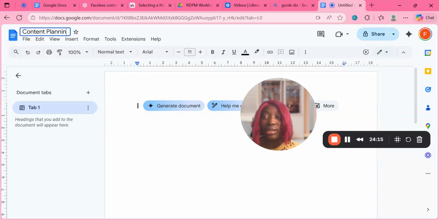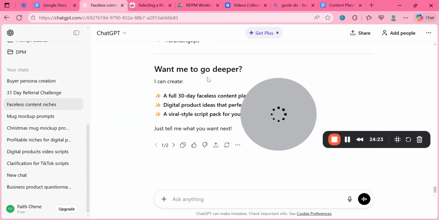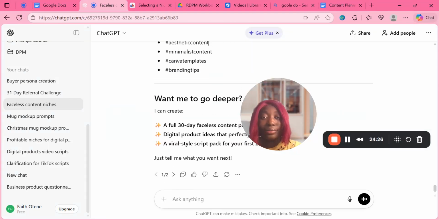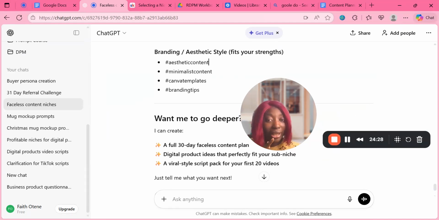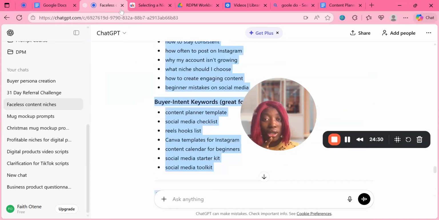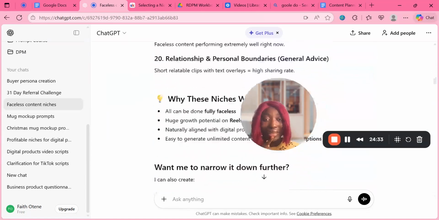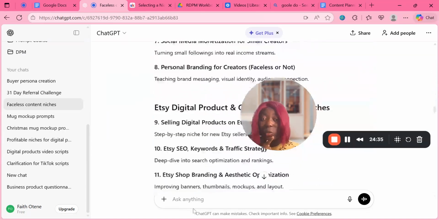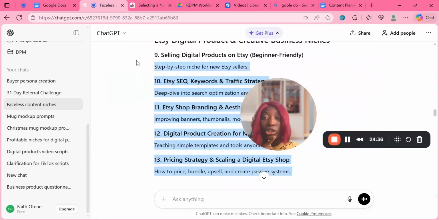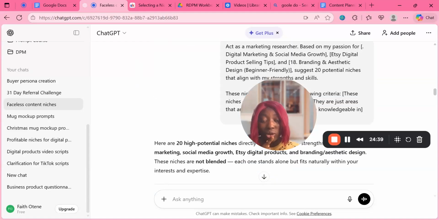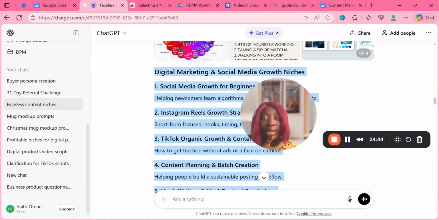You're going to do this content planning, and then you go back to ChatGPT, right here from the hashtag thing. You copy the last answer it gave you, because that's the niche you picked. Based on the niche that you picked, that's what you're going to do. Where is it? Okay, that is it. This is the one I chose: digital marketing and social media growth niches.